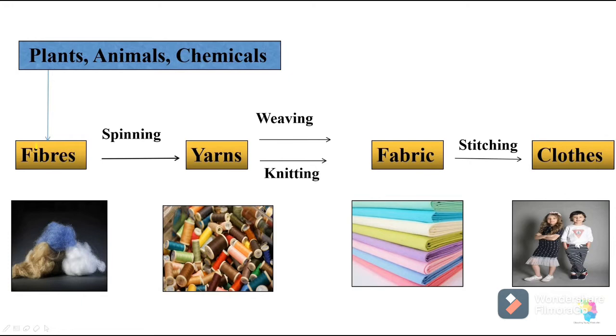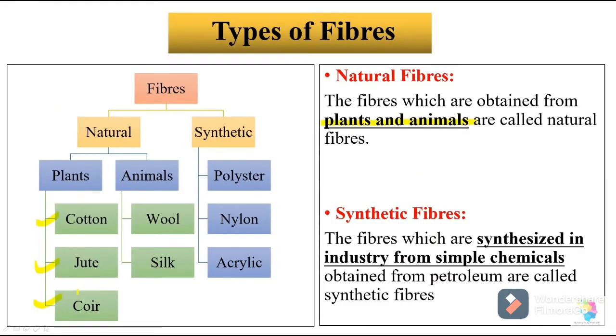In my previous lecture, we have also studied about types of fibers. So tell me, what are the types of fibers? Yes, natural and synthetic. These are the two important types of fibers. The fibers that we get from plants and animals are called natural fibers. Plant fibers are cotton, jute and coir. Coir is the fiber which we obtain from the coconut tree. Remember this. Then animal fibers: wool and silk are the animal fibers.